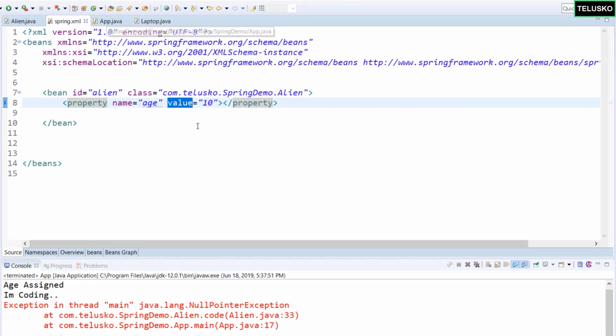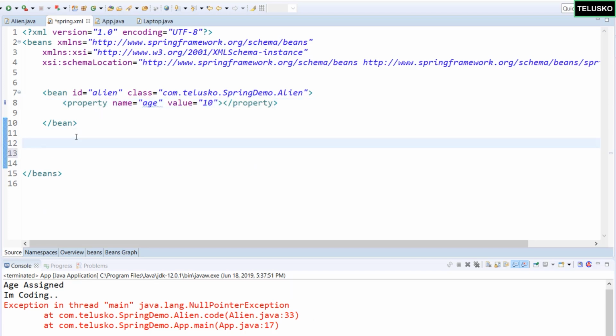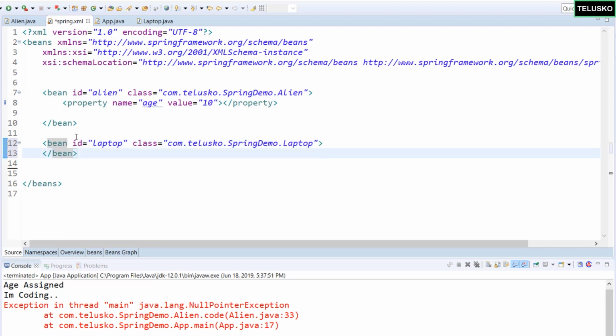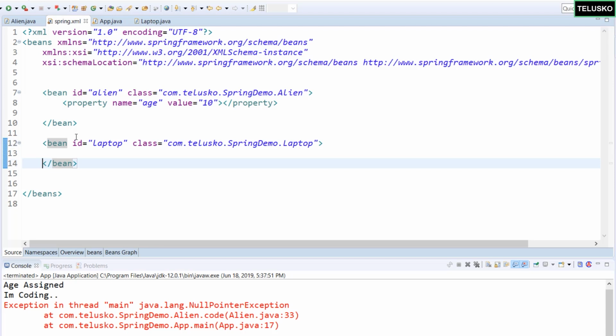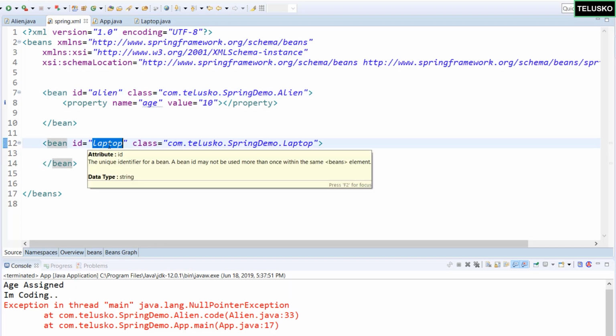We are using dependency injection, where the dependencies will be added by Spring Framework. So of course, if you want to work with a laptop, you need to create a bean for that as well. That's a golden rule: if you have a class, just create a bean for that. So let's create a simple bean, and this will be for laptop. I will say id laptop, and then we have a class, and of course we know the class name now, it's Laptop. This laptop doesn't have any variable, so we don't have to specify any property in this case. But the question is how this alien will use this laptop object or the id.